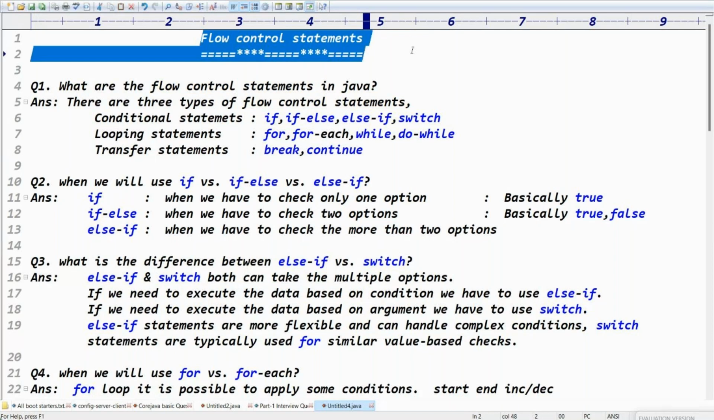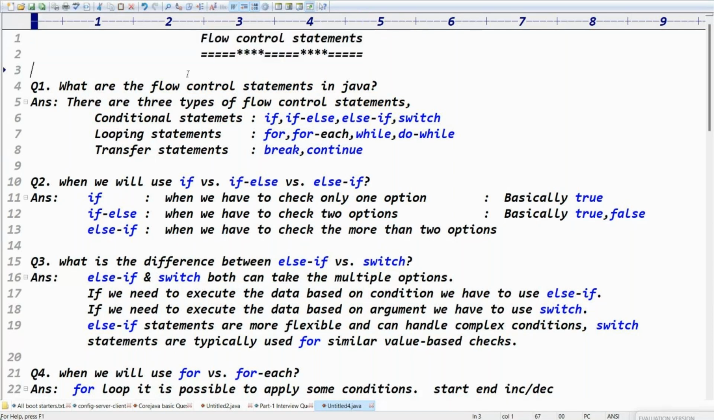I don't want to mix all the questions. I will prepare well, and once you've prepared, you can present in an interview very simply, right? Okay, the first question is: what are the flow control statements in Java?